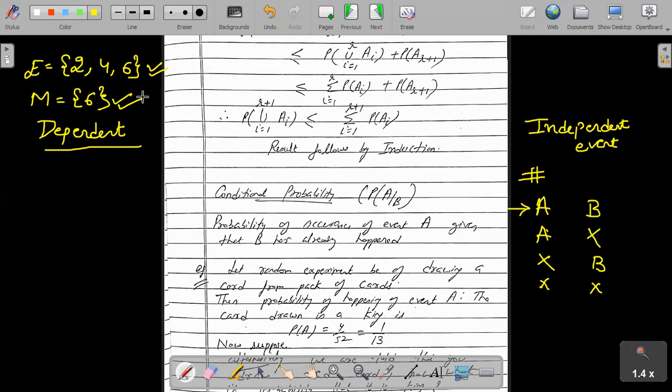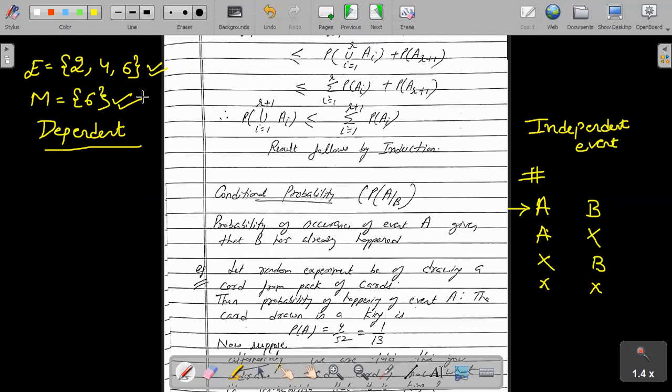Now I am saying that it should be odd, then it should be prime. Again, if I say I have a pack of cards, I have given you playing cards, and I ask what is the probability that you get a king provided it is of black color. Now the king I want must be black. So there is a dependency coming into place.